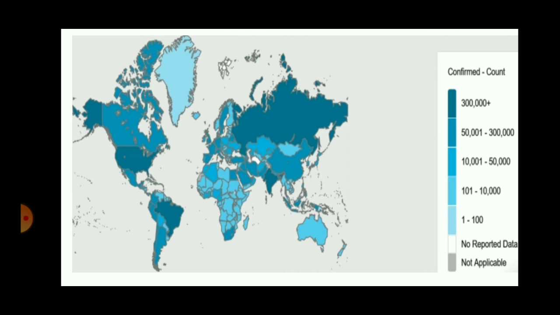Here is one more choropleth method map. Here the shades shown are in blue color. So darker shade represents greater value of the variable and lighter shades represent less value of the variable. What is the variable? We are not interested, but just by looking at the shades you should know all these things. Thank you.